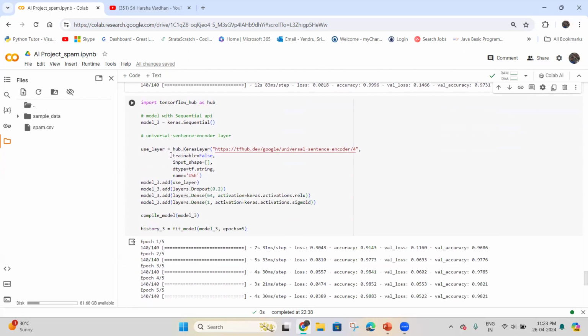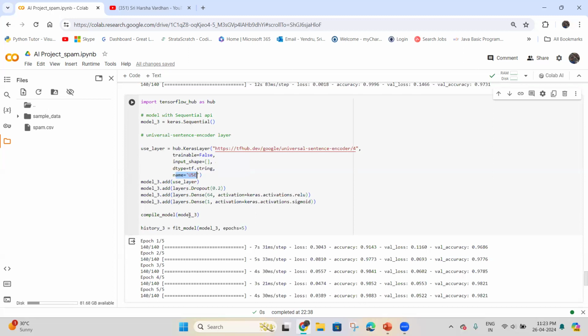So the next code which we'll be seeing will utilize TensorFlow Hub to create a sequential model for text classification, and it incorporates the universal sentence encoder, which is USE, to embed text input into numerical vectors, followed by dropout regularization and two layers for classification, ultimately training the model over 5 epochs.